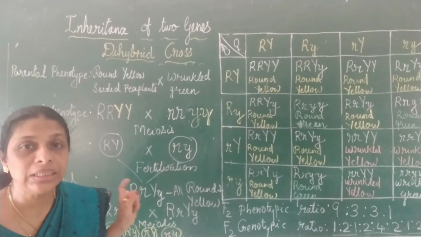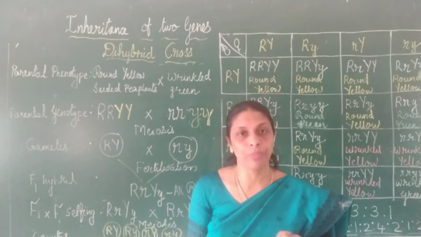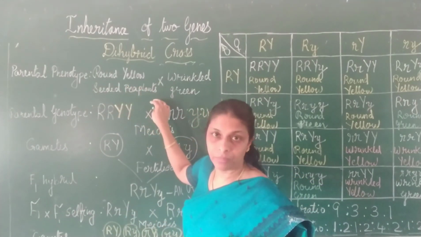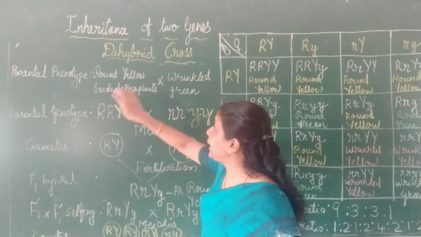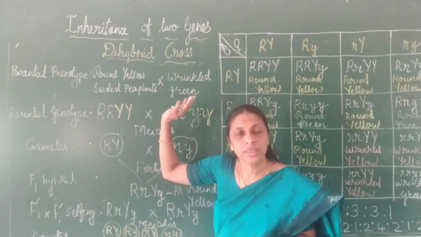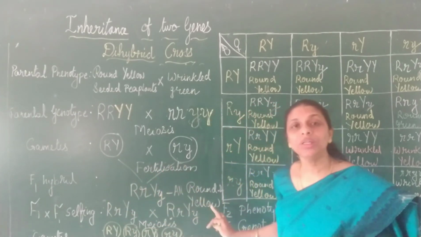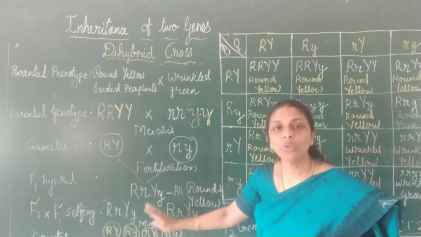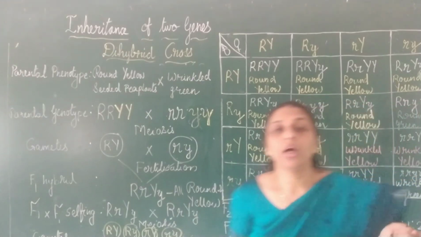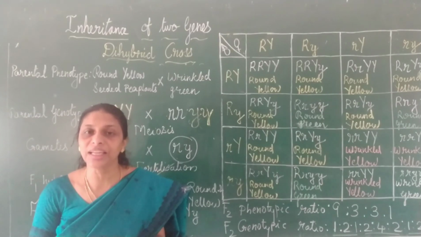So this is how Mendel derived his dihybrid cross by considering 2 characters of pea plants. So which were the 2 characters that Mendel selected? Seed shape and seed color. Seed shape round and wrinkled, seed color yellow and green. True breeding varieties, round yellow seeded plants with wrinkled green seeded plants. In the F1 generation, he got all the plants round yellow seeded plants. But in the F2 generation, he got 2 new varieties, 2 new combinations which are called genetic recombinations.